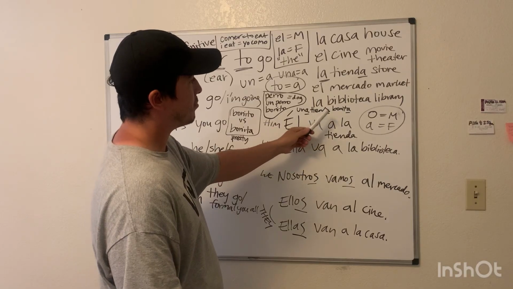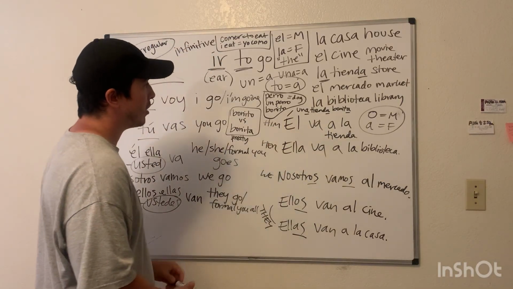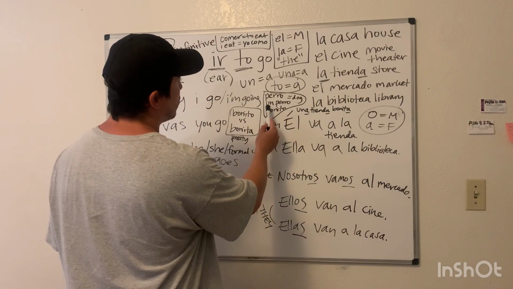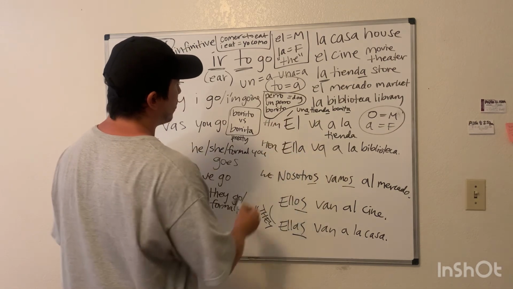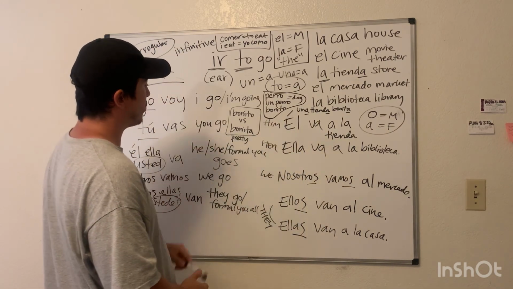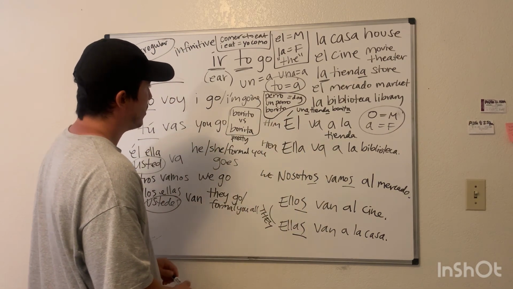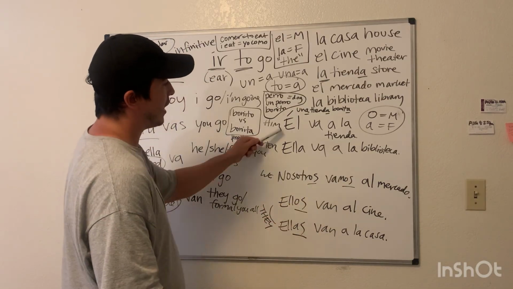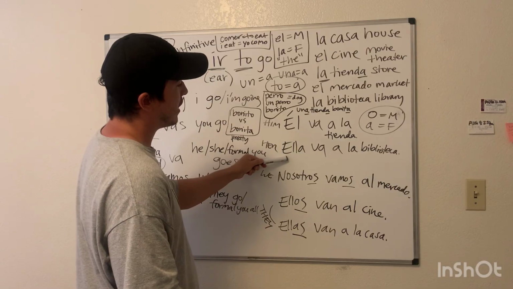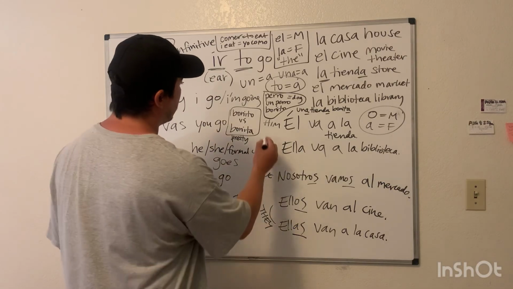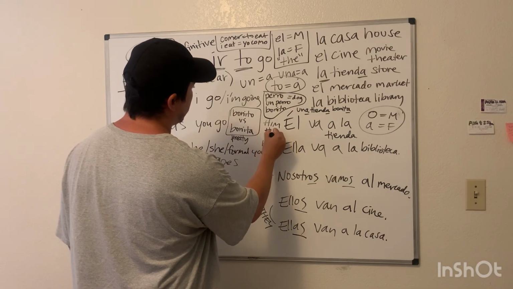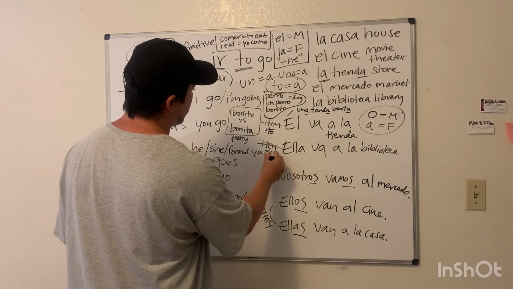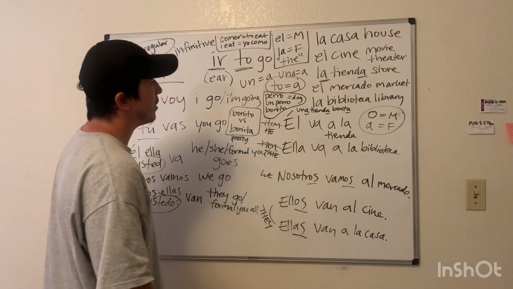Una tienda bonita, a pretty store. A pretty dog, un perro bonito. Bonito versus bonita. Nosotros, we, ellos, they, él, he, ella, she. He, she. That's probably more accurate.